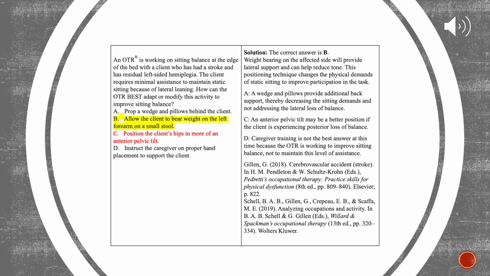Question 5. An OTR is working on sitting balance at the edge of the bed with a client who has had a stroke and has residual left-sided hemiplegia. The client requires minimal assistance to maintain static sitting because of lateral leaning. How can the OTR best adapt or modify this activity to improve sitting balance? I answered C. However, the correct answer is B. Allow the client to bear weight on the left forearm on a small stool. The reason for this being that weight bearing on the affected side will provide lateral support and can reduce tone. This positioning technique changes the physical demand of static sitting to improve participation in the task.